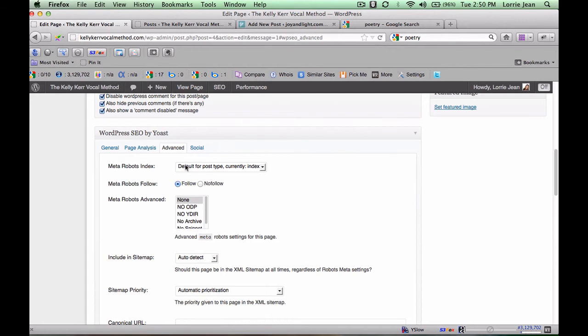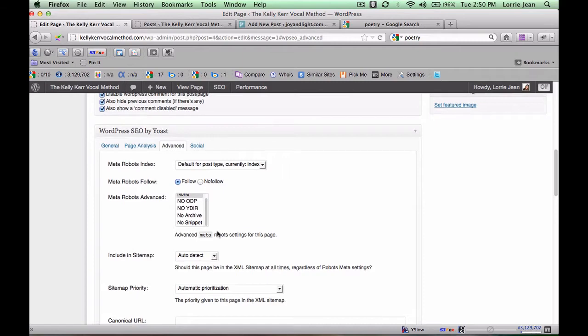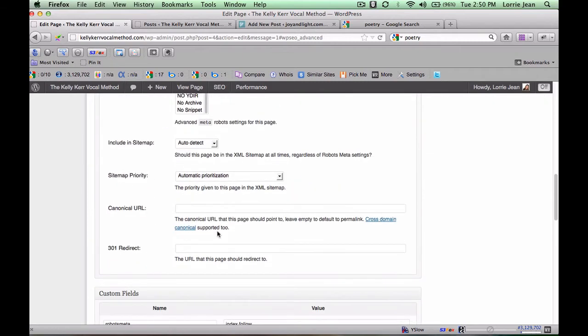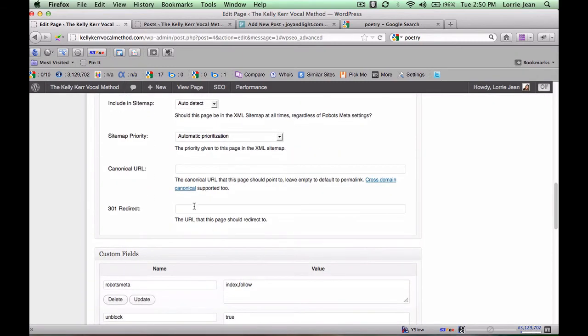Advanced. So this right here, we want the robots to follow this. This is directory, no archive. That's for the page archive where they keep a record of it online. This is if we change this page and we want it to redirect to another page.